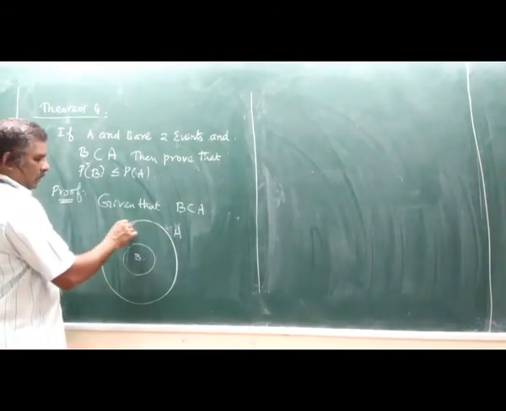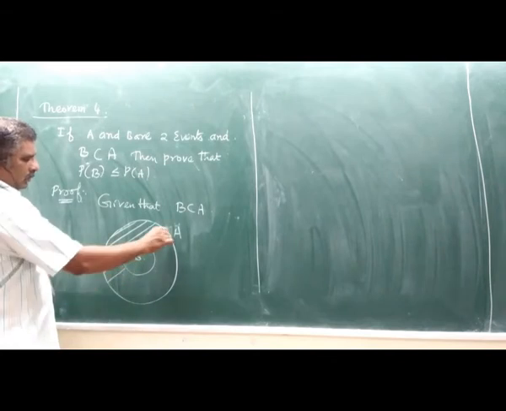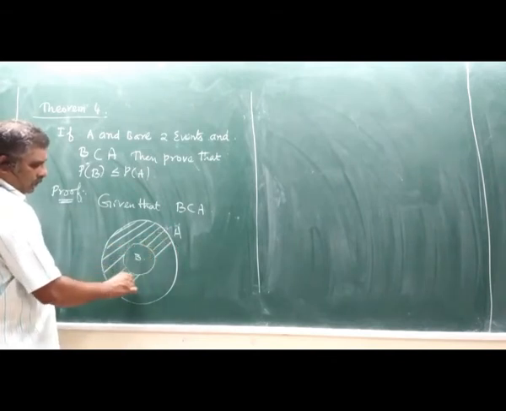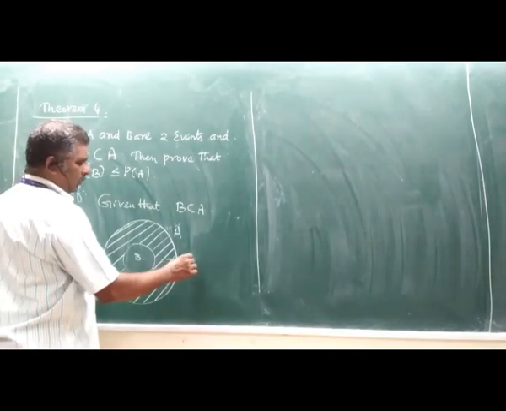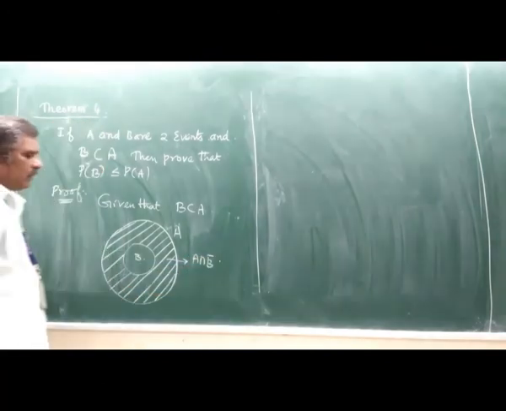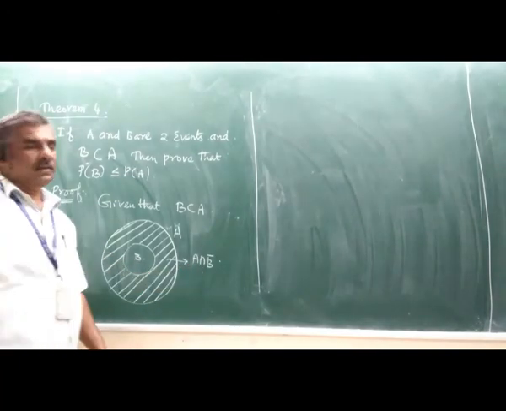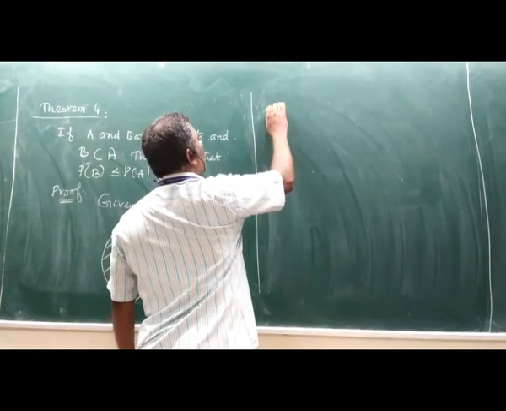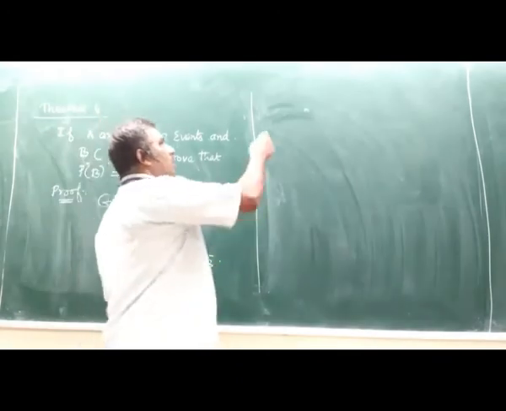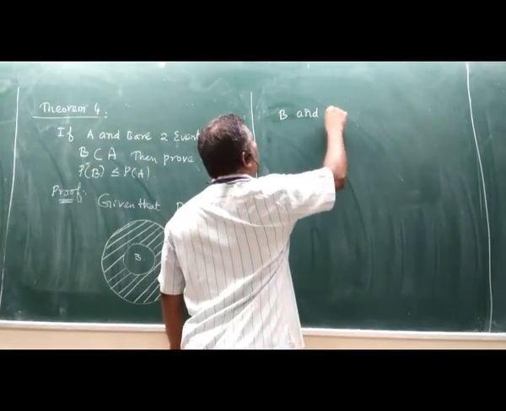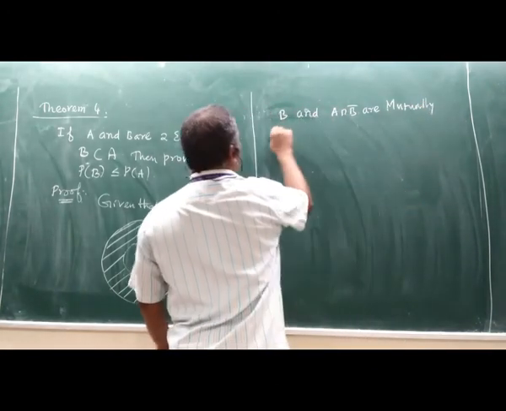Now, this part is A intersection B bar. Now it is clear that B and A intersection B bar are mutually exclusive.